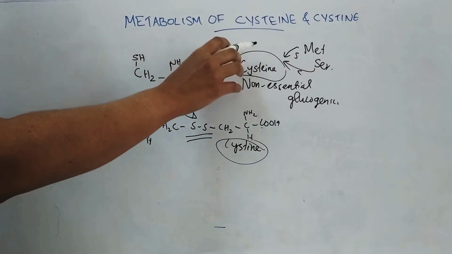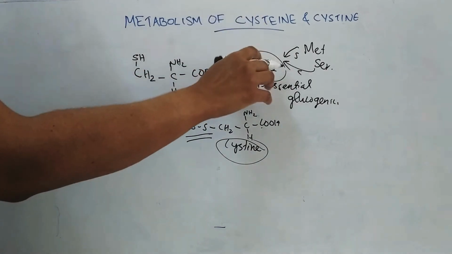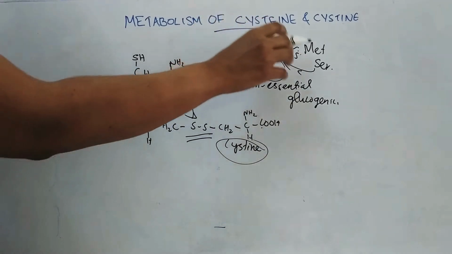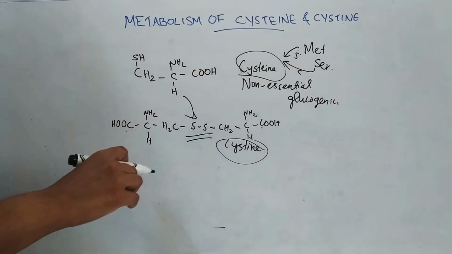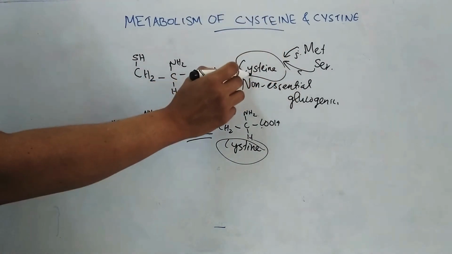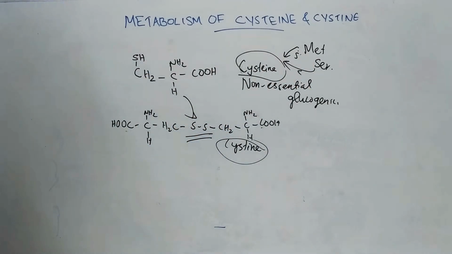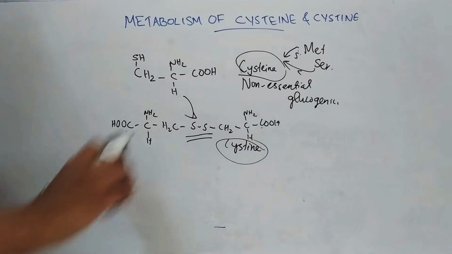Cysteine is formed from two amino acids, methionine and serine. The sulfur of methionine is directly transferred to cysteine, and the carbon skeleton of this cysteine is derived from the amino acid serine. So, coming to the catabolism of cysteine and cystine.